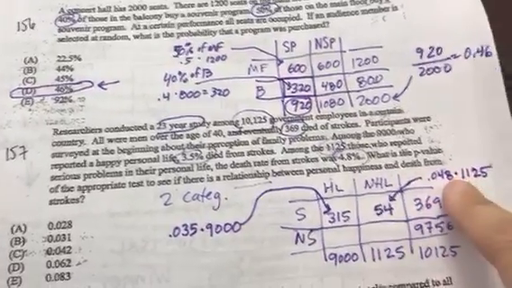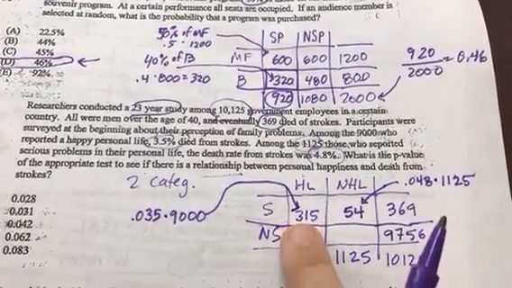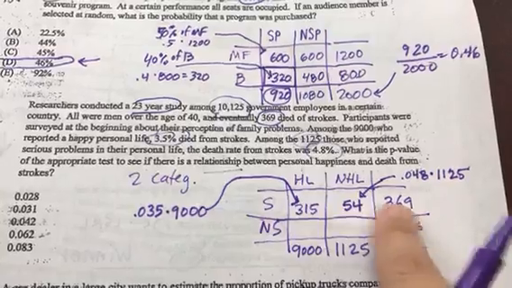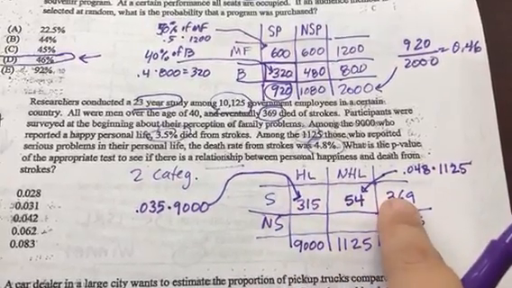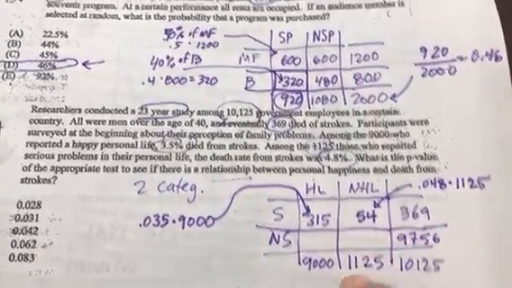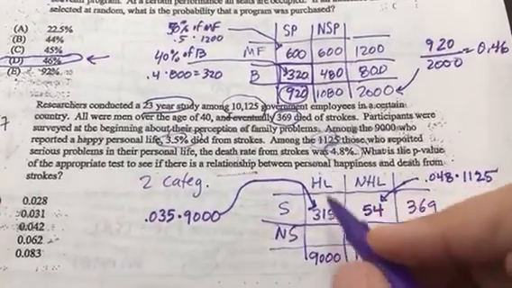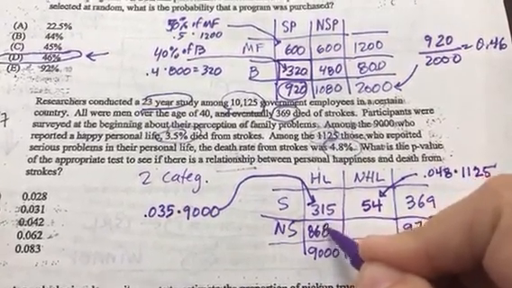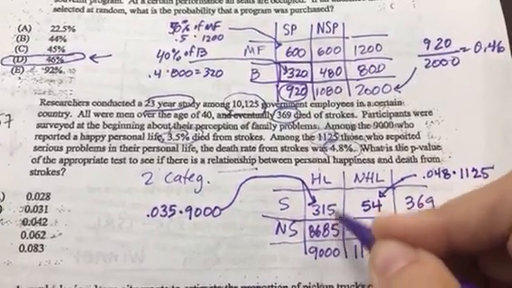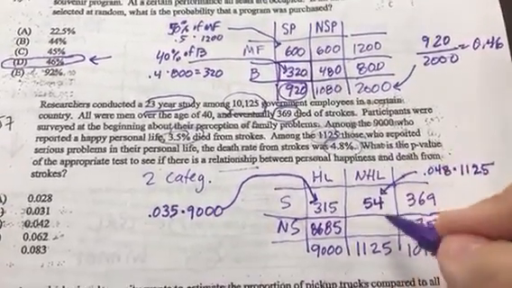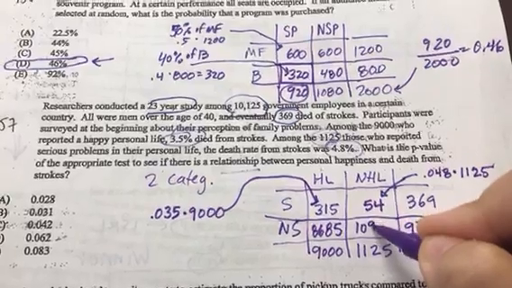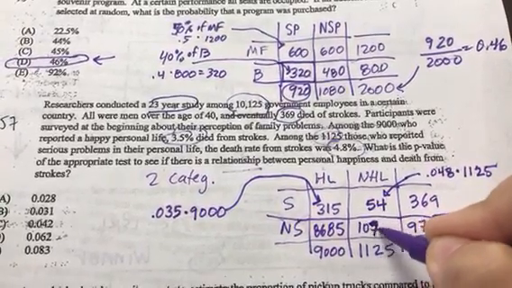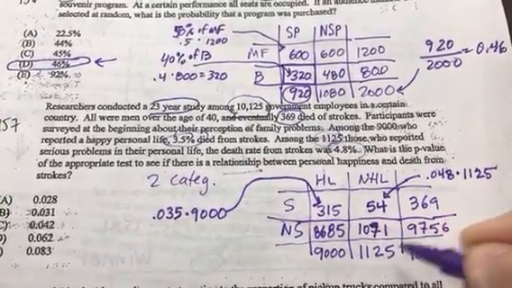So I'm just going to double check my math. If I add these up, I get, yep, so these total the number of people that got a stroke. And now I can finish using the complement rule, filling out the table here, and just double checking my math, making sure these add up to 9,000. Making sure these add up to 1,125.